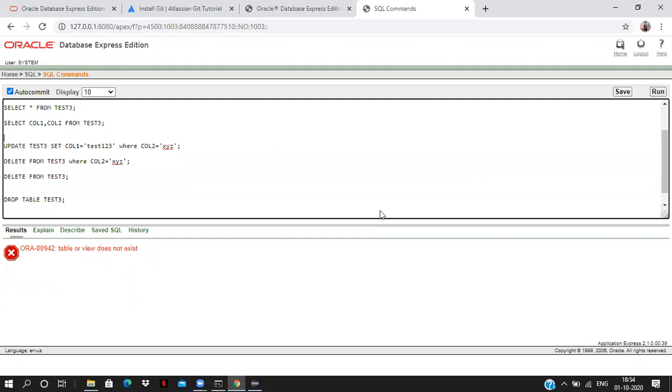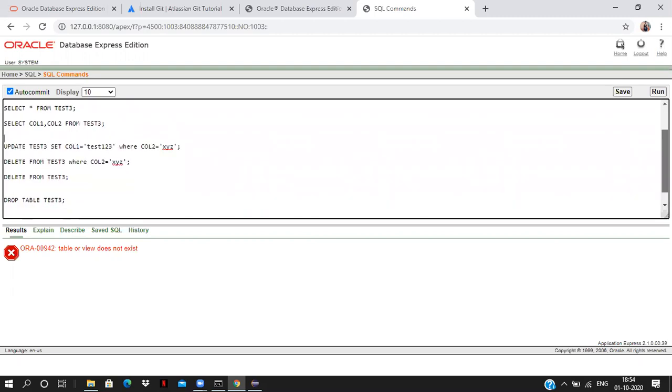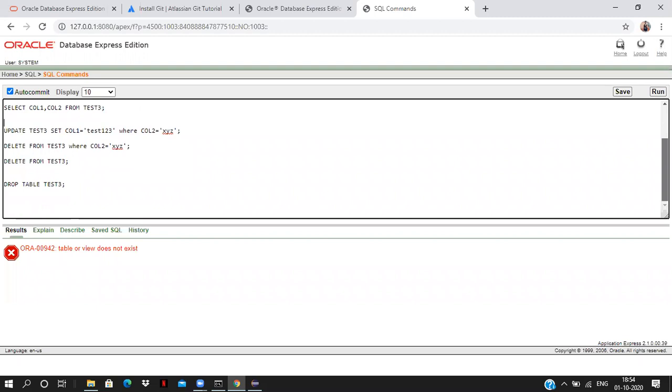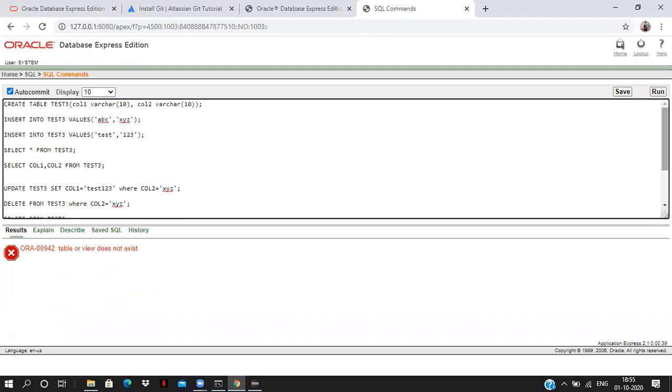Now we have seen how to create a table, how to insert the data into the table, how to select the data from the table, how to update the record in the table, how to delete a single record, how to delete all the records, all the data, and how to delete the table and data, everything. These are all the SQL commands we have seen. All these are basics. That much is enough for now, and we can proceed with our JDK development. Using a Java program, we have to do all these commands.